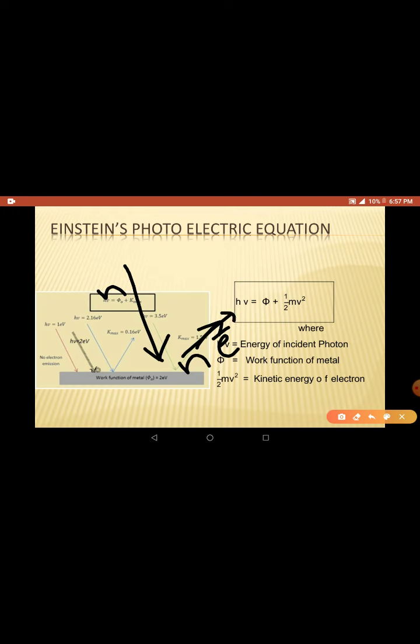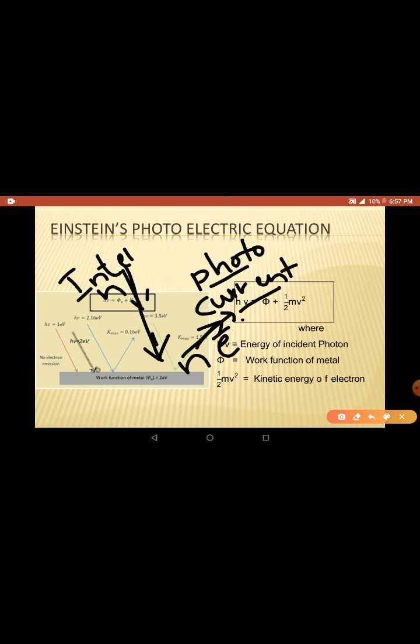The flow of electrons is nothing but what you call current. As these electrons are due to photons, this current is called photocurrent. So if you want to increase the number of electrons, you need to increase the number of photons. Increasing the number of electrons means increasing the photocurrent. Increasing the number of photons means increasing the intensity of light.